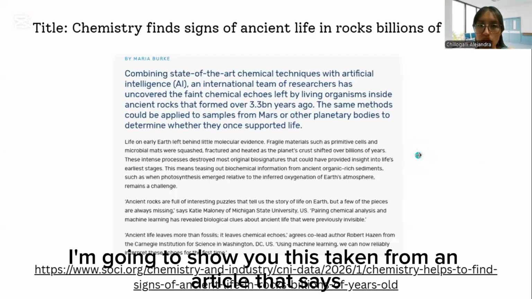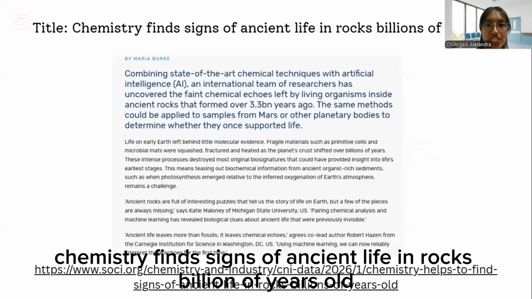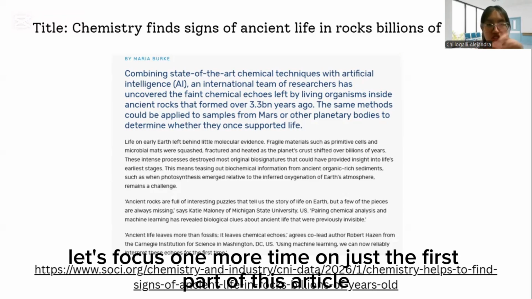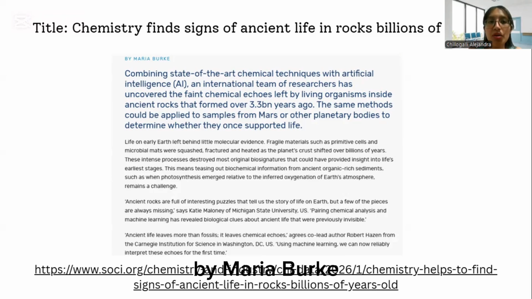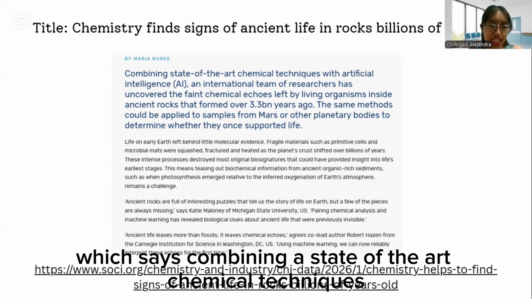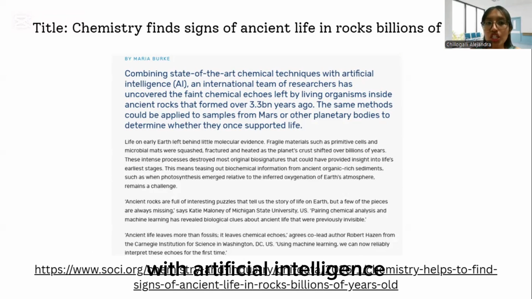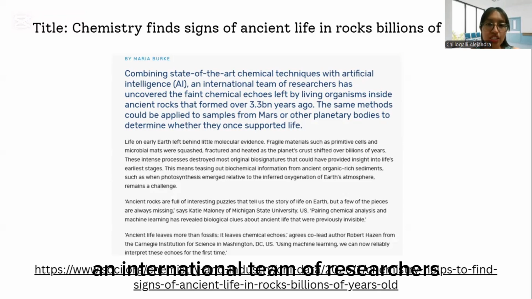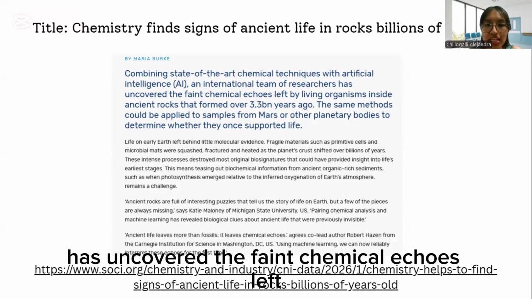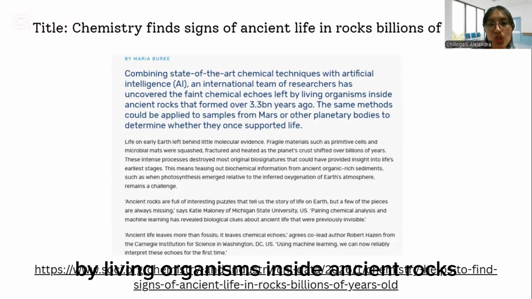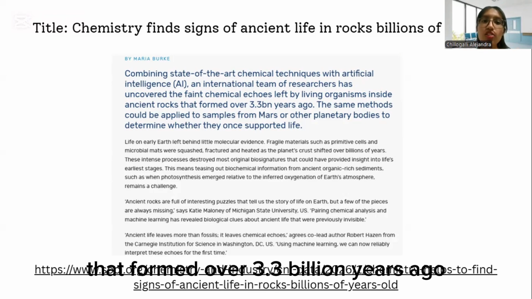Now, finally, I'm going to show you this taken from an article that says chemistry finds signs of ancient life in rocks billions of years old. Let's focus one more time on just the first part of this article by Maria Burke, which says combining state-of-the-art chemical techniques with artificial intelligence, an international team of researchers has uncovered the faint chemical echoes left by living organisms inside ancient rocks that formed over 3.3 billion years ago.